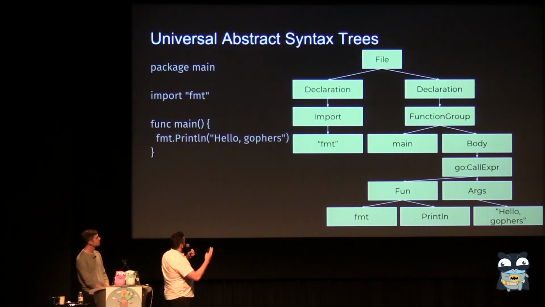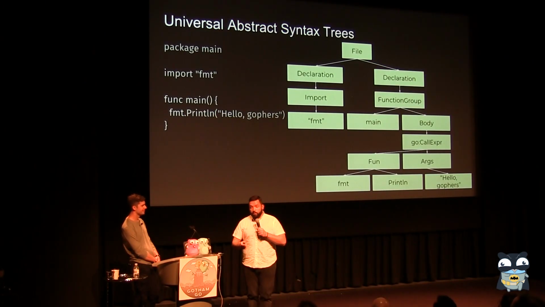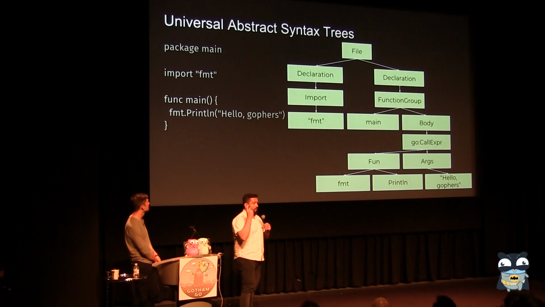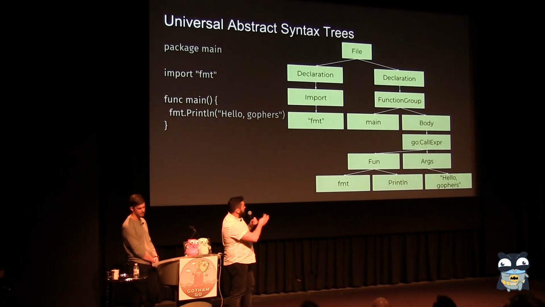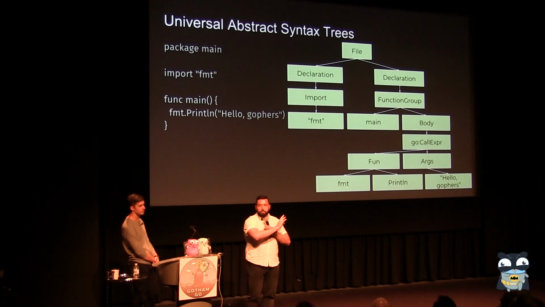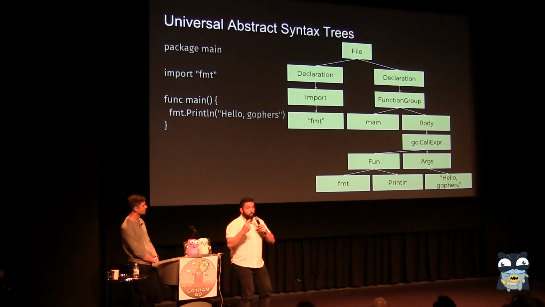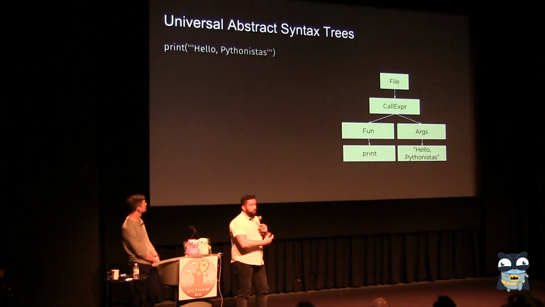So for instance, here on the left side, my right side, your left side, is the code that says hello Gophers. And on the other side, you're going to see a tree. And this tree corresponds to what the code is doing. It's not complete, because otherwise it would be pretty large, but this is basically what the code does. Cool. The idea is that once you have that, why don't you do the same thing with other languages?